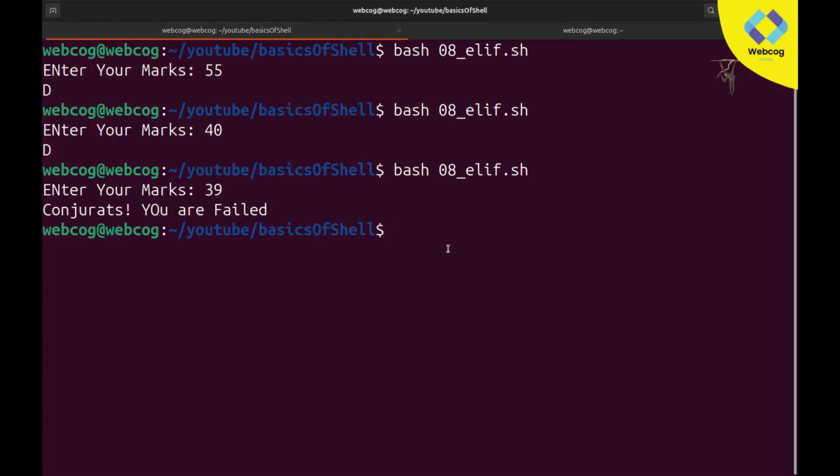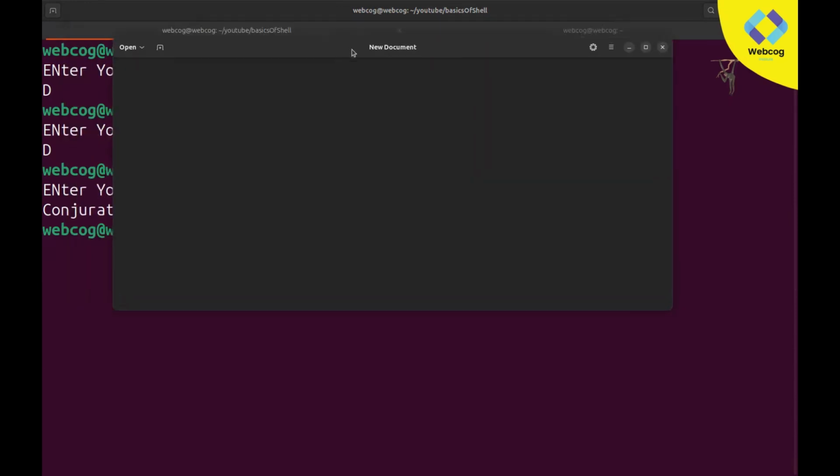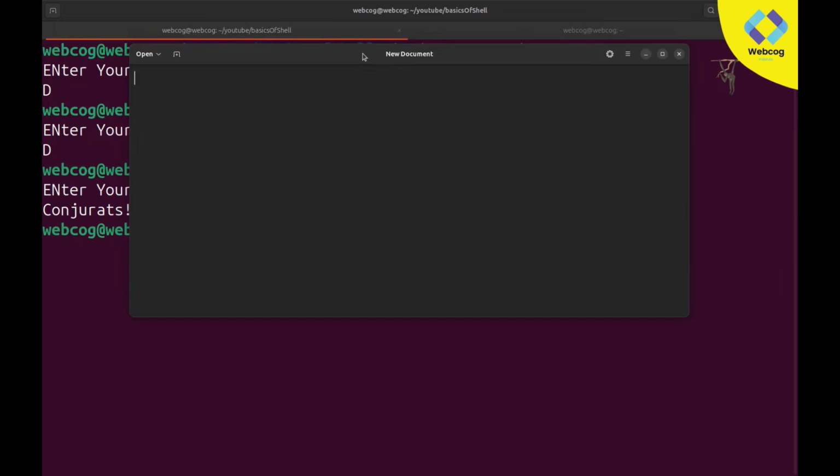Alright, so the next thing we have is logical operators. We have the AND operator, OR operator, and NOT operator. We can use them for multiple purposes.